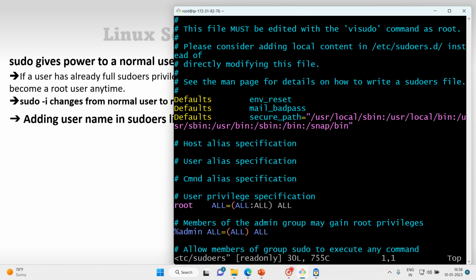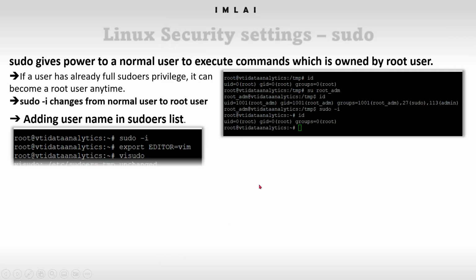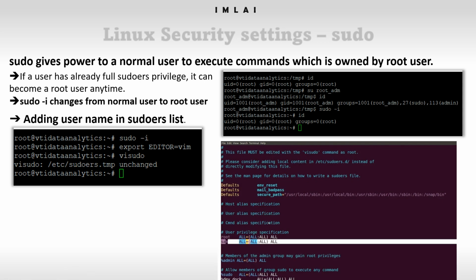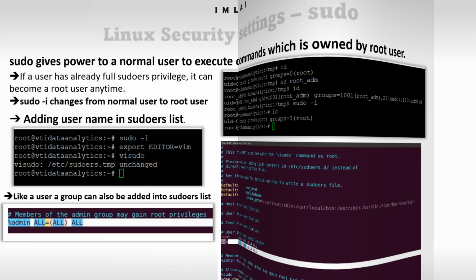So now we can edit it and add to it. But before that, let's look into that. So this is how you got the file. Whichever user you want to make a sudoer, you just add that name into the sudoers list. Okay, let's do that now.